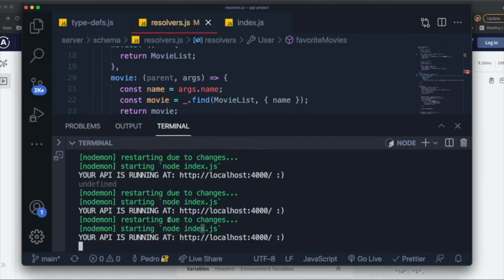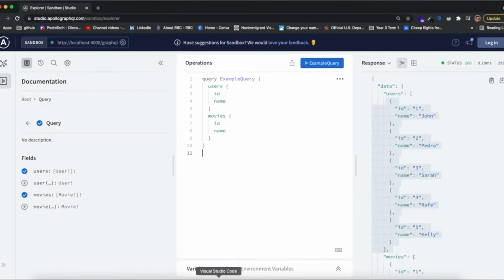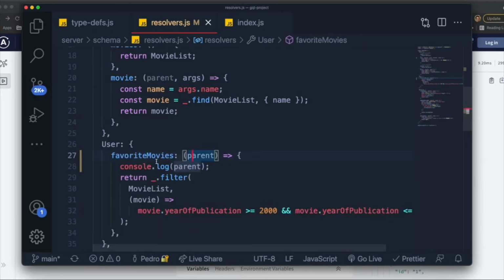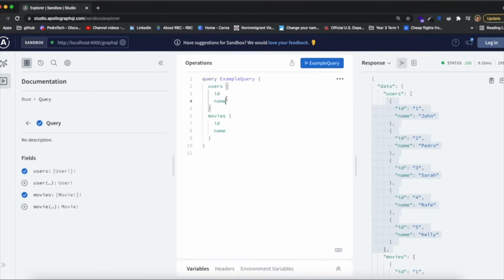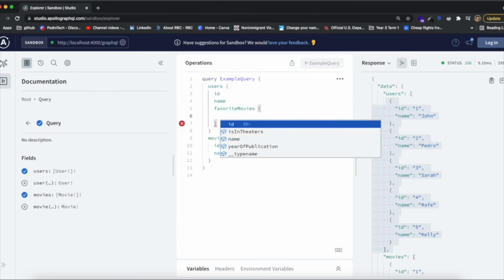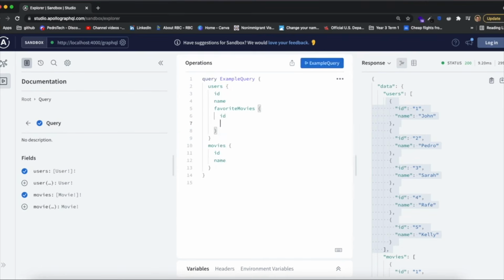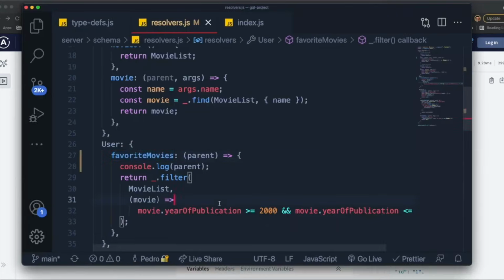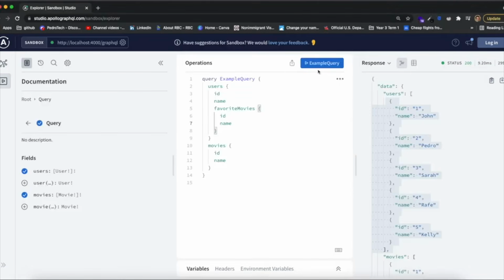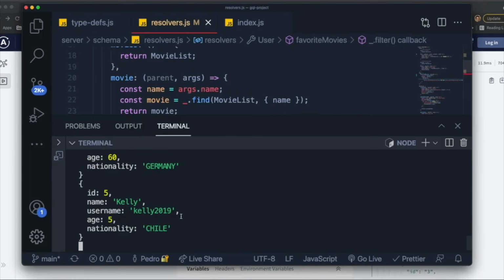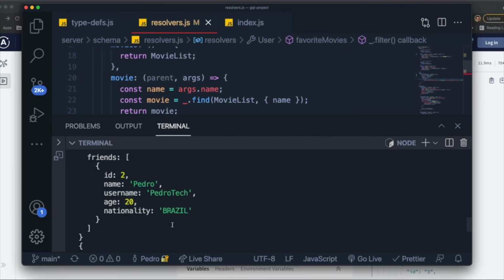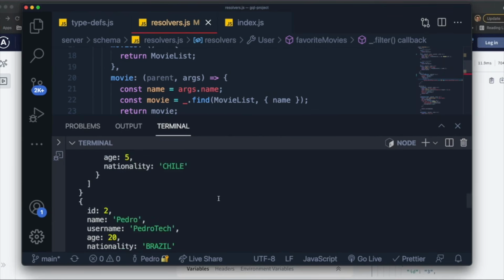And you should see that, did it work? Did we actually save it? Oh, we did, it's working perfectly, but I forgot something. This won't be executed unless we actually specify in the users query that we want the favorite movies field. So let's say that we want the favorite movies field, we want to see its ID and its name. So the ID and the name for each movie that is a favorite movie for this user. So now if we open up a terminal, you should see there's nothing, but if we execute the query, you should see that it returns perfectly. It returns the information about the user that was console logged.